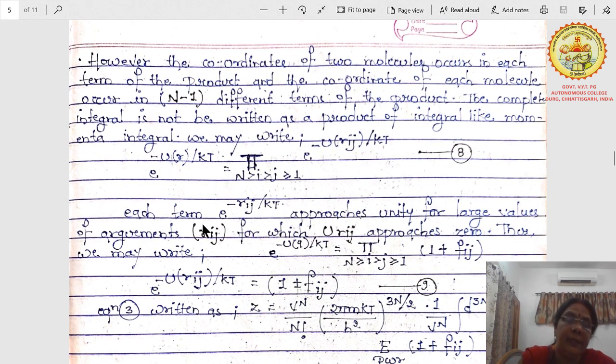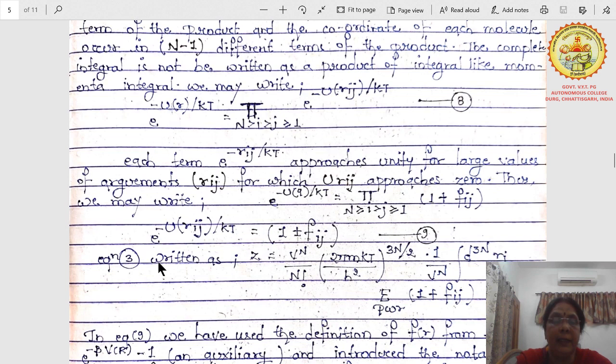Now each term in e to the power minus u(rij) by kT approaches unity for large values of the argument rij, for which u(rij) approaches 0. This we may write as e to the power minus U by kT equals the product over N greater than or equal to i greater than j greater than or equal to 1 of (1 plus fij). Here we have introduced a function fij. We generalize it for u(r); we have written it for the ith and jth molecules. Then it can be written as e to the power minus u(rij) by kT, which will be equal to 1 plus fij.